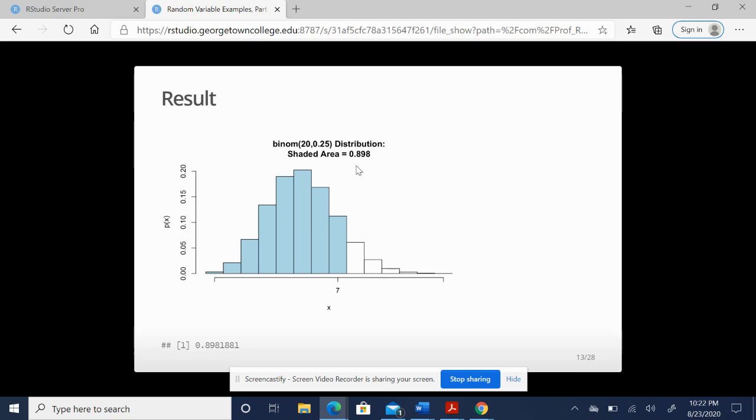So right now, if you look at this and you look at the probability, it's saying you have about a 0.90 probability that you're going to get 7 or less. So it looks like you have about a 90% chance of failure in this case. All the shaded area here represents the probability that this can go wrong.